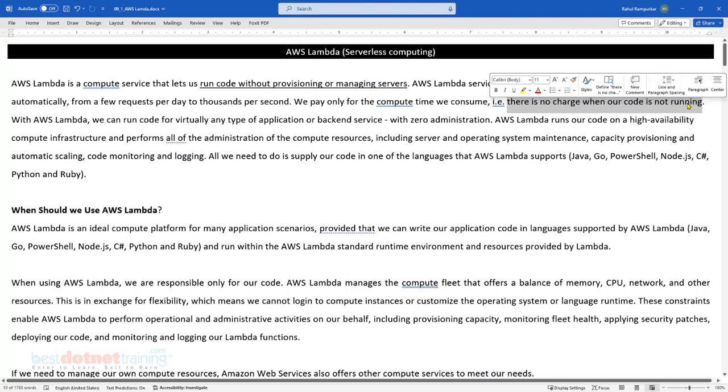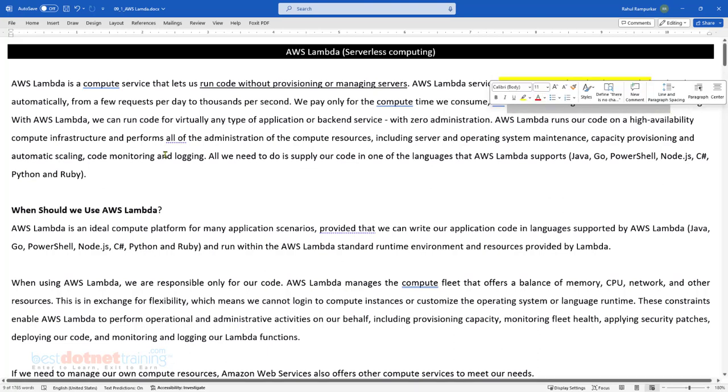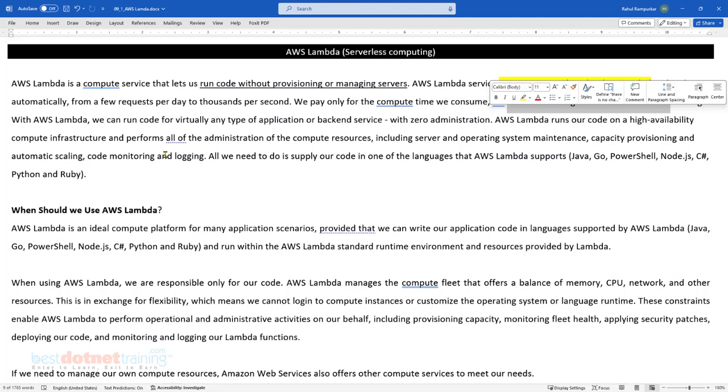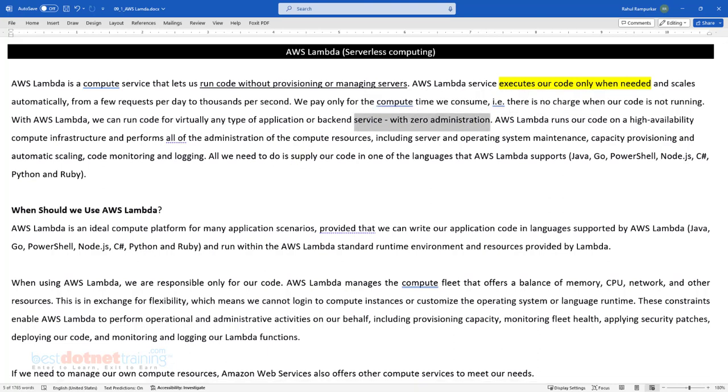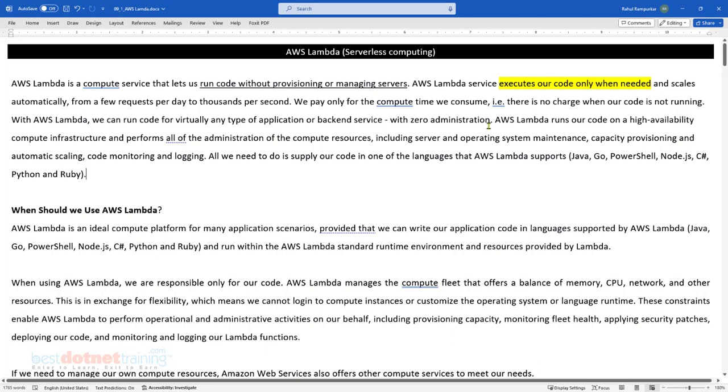This seems to be quite an interesting approach, right? There is no charge when the code is not running. So typically, when is the code running? Well, that is something that we have to configure, as some kind of a trigger for that code to execute. So with Lambda, we can run code virtually for any kind of backend service, with zero administration. You don't need any administration. You just need a bit of configuration, and that too, if you are not happy with the built-in configurations, then you go ahead and do a bit of configuration. There is no administration, right?